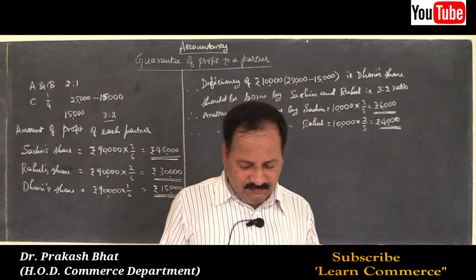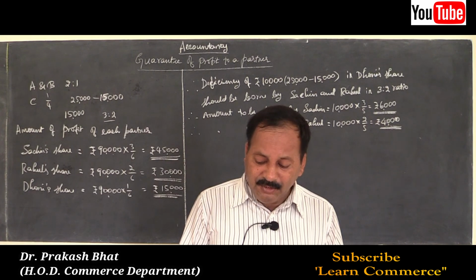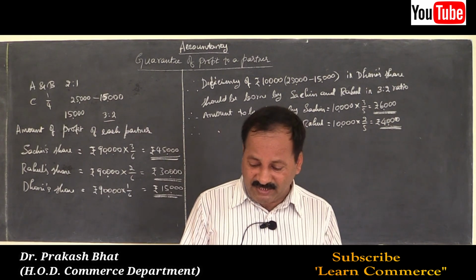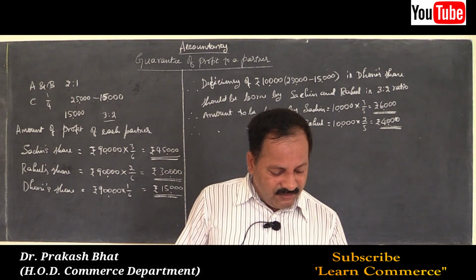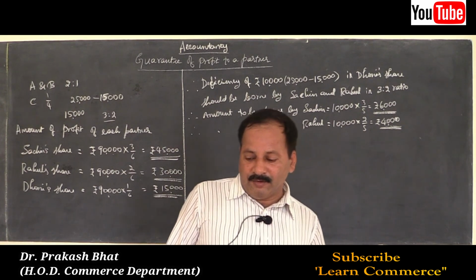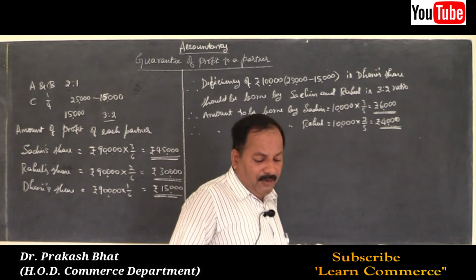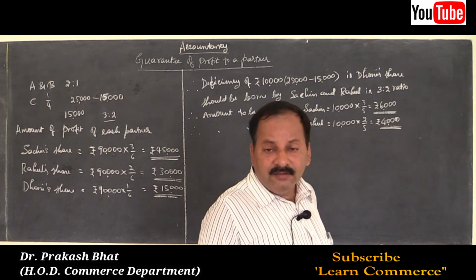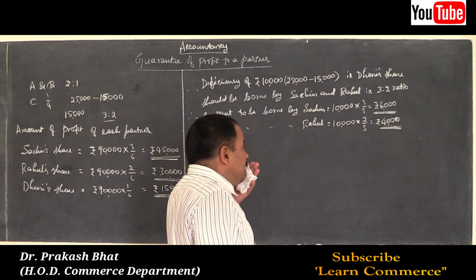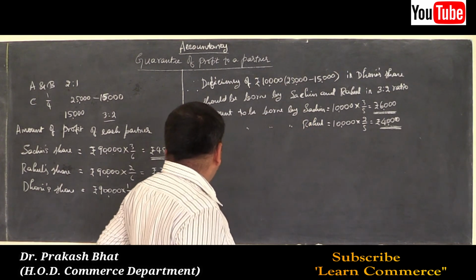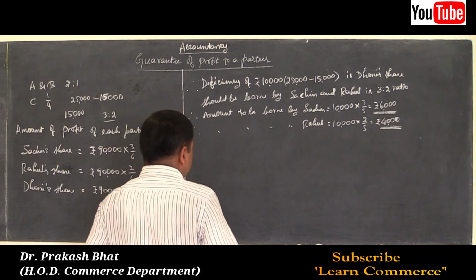Now, what we have to do is, we have to prepare profit and loss appropriation account, in whatever we did in previous case. That is, we have solved the problem on profit and loss appropriation account. In the same format, we have to prepare and we have to do the adjustments in the appropriation account. Now, draw the format of profit and loss appropriation account.